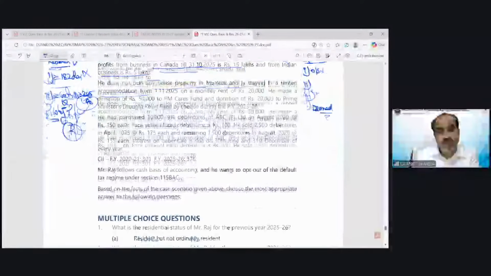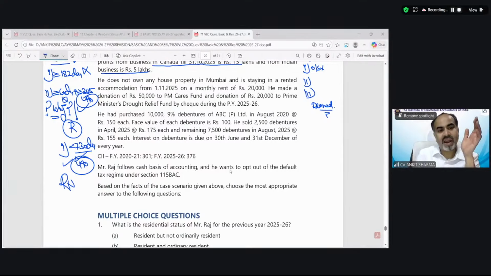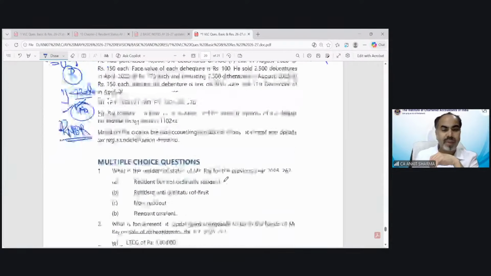Now we have to see whether he is a resident and not ordinary resident. Does he fulfill any of these conditions? Of course, yes, because in the last 7 years he was in India for only 490 days. This condition has been fulfilled, so he would be a resident and not ordinary resident. So the correct answer would be option A.